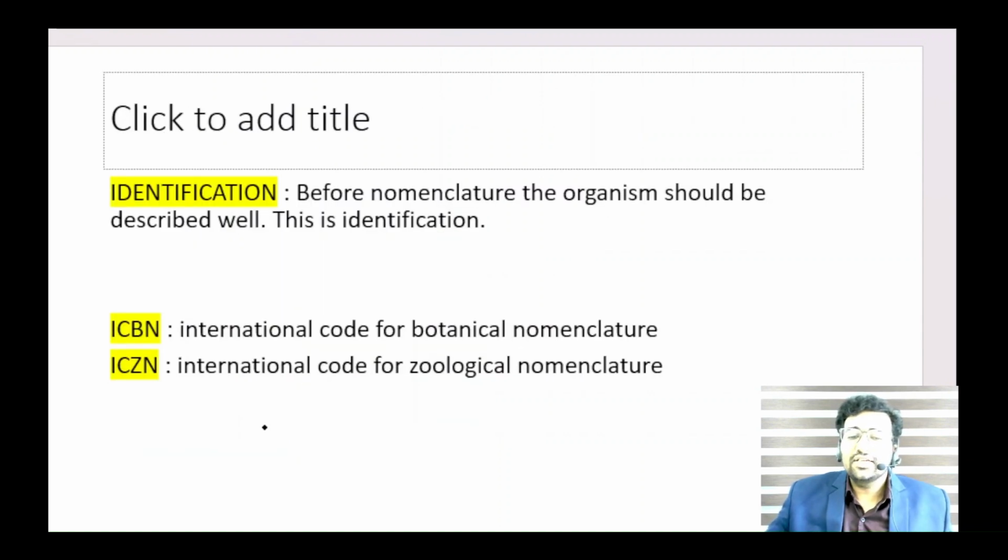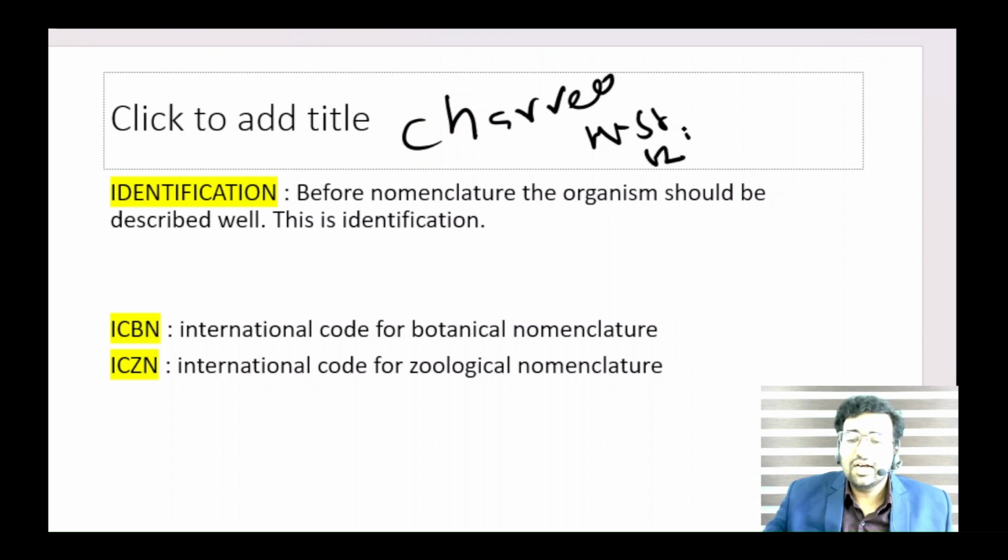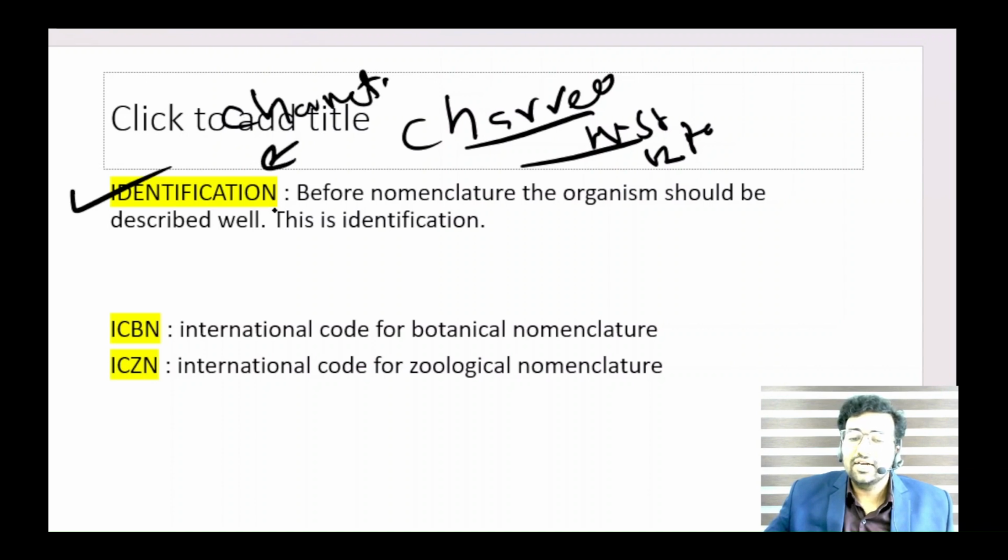Before you put a scientific name, you have to record the full characters of the organism: how the leaf is, how the stem is, how the root is, how the flower is. This is characterization. After characterization, you have to identify the organism. Then you have codes, laws, to determine its name. They are represented by ICBN and ICZN. ICBN means International Code for Botanical Nomenclature, whereas ICZN is the International Code for Zoological Nomenclature.